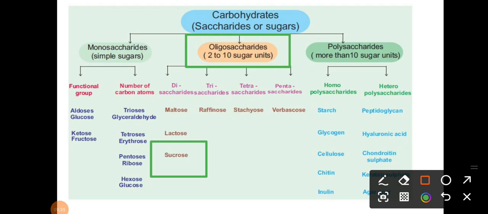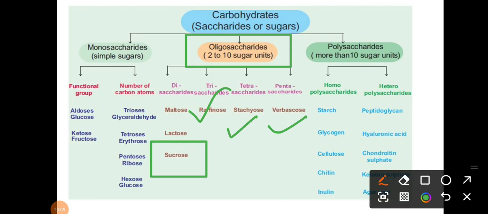You have to remember, in oligosaccharides there are 2 to 10 sugar units. This is also very important. How many sugar units in an oligosaccharide? 2 to 10 sugar units. What is the example of a trisaccharide? That is raffinose, right? Then tetrasaccharide is stachyose, and the pentasaccharide is verbascose, right? So disaccharide, trisaccharide, tetrasaccharide and pentasaccharide, you have to remember the names of the examples.